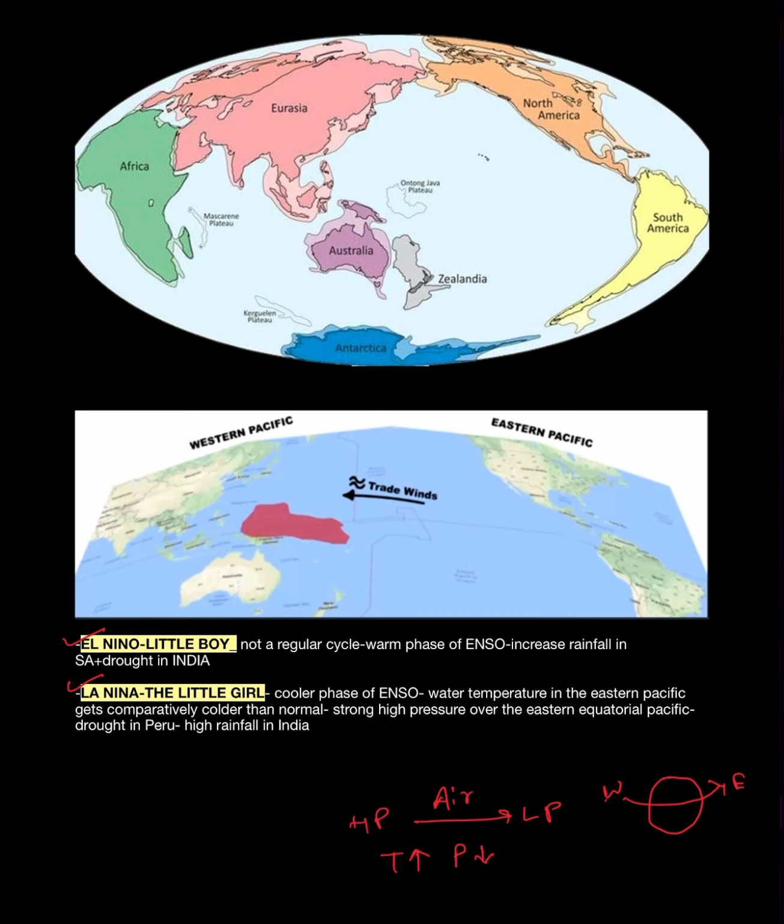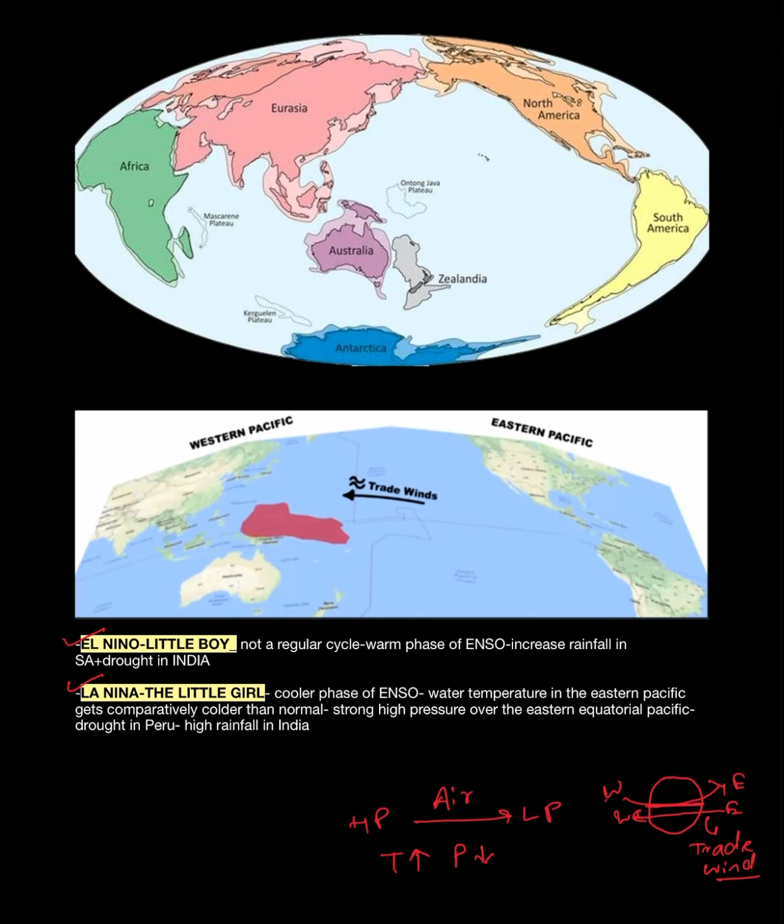That means in the equator region, whatever wind will come, it will come from just the opposite direction, that is, from east to west direction. This is one concept. This is known as trade wind in case of the equatorial region. That means the trade wind will move from east to west direction.